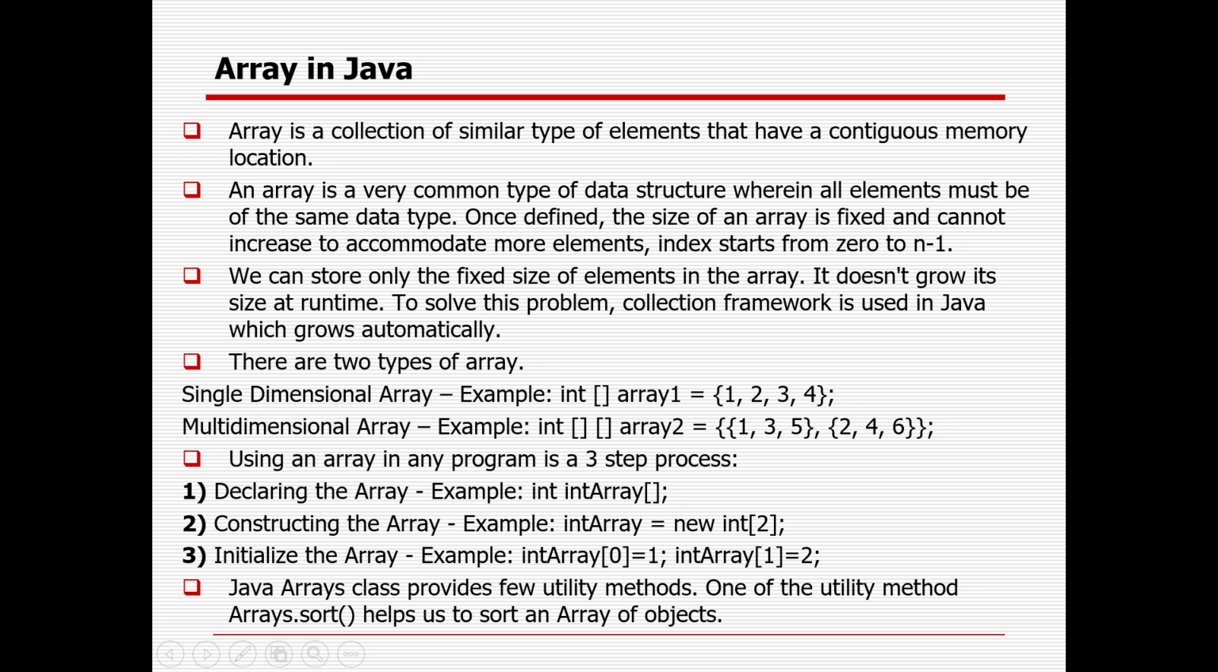And there are two ways I can define an array. One is I can directly define the array here. Another way is a three-step process: I can declare the array, then construct the array, and then initialize the array. I will show you both ways. One I will show as a single-dimensional array, and the other as a multi-dimensional array. First I will declare an array.